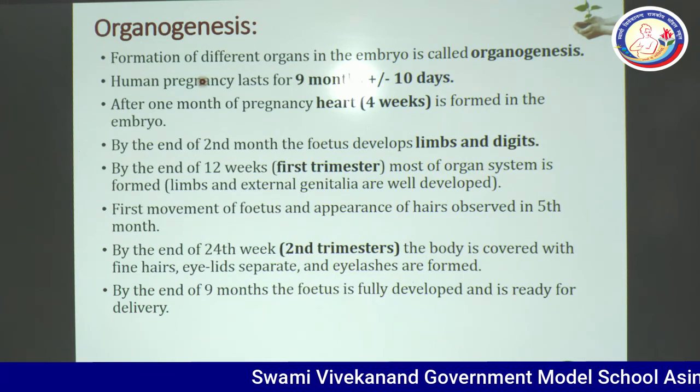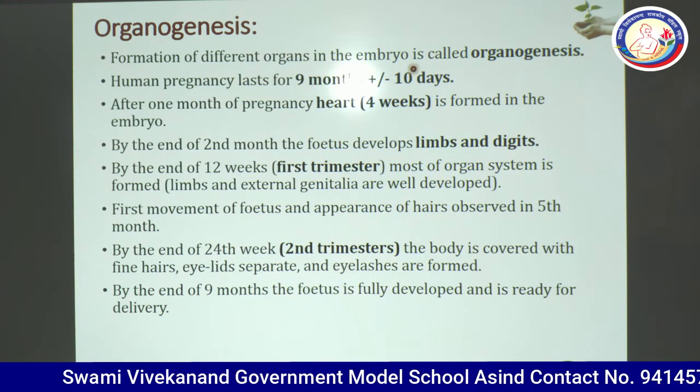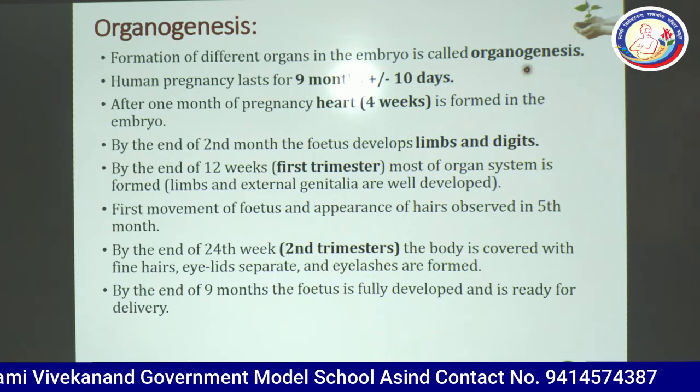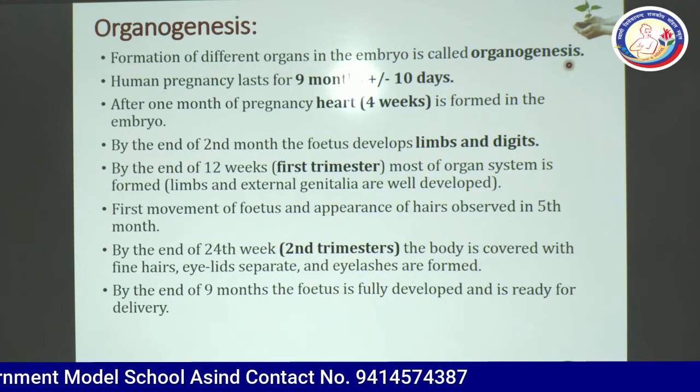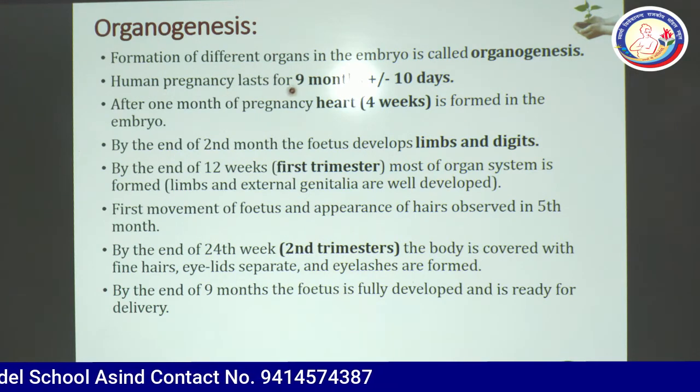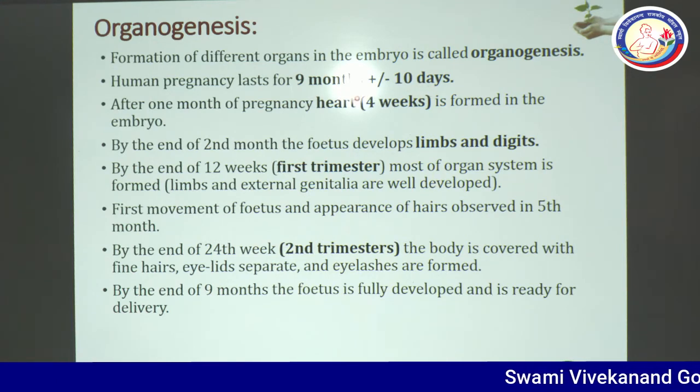Organogenesis. Formation of different organs in the embryo is called organogenesis. Organo means organs, genesis means to develop. Human pregnancy lasts for 9 months plus or minus 10 days. So you can see the pregnancy period in the human is 9 months. It may be plus 10 or minus 10 or in between this.